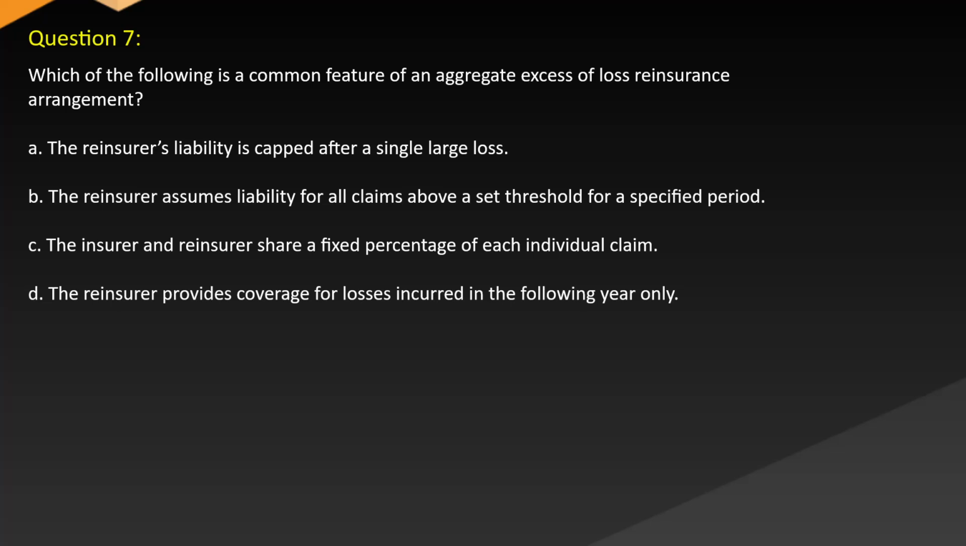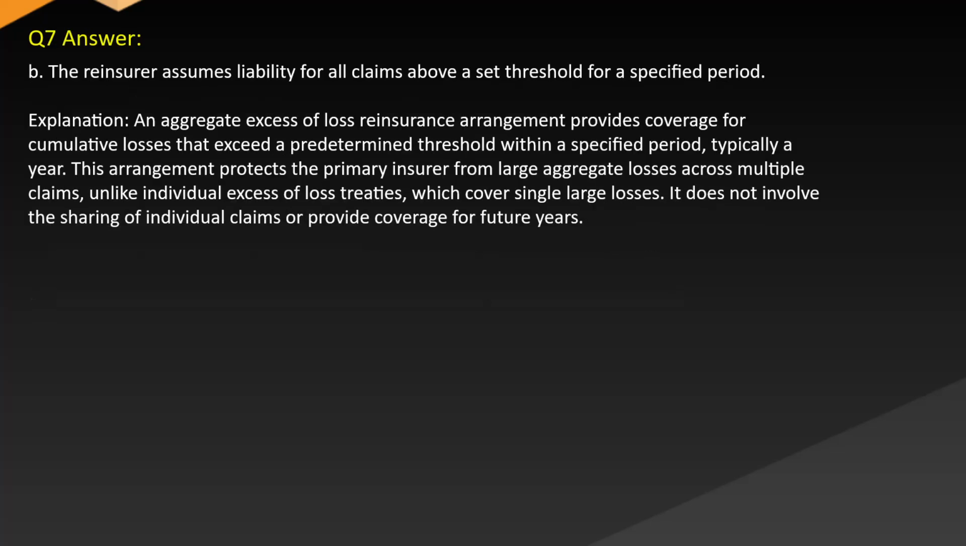B. The reinsurer assumes liability for all claims above a set threshold for a specified period. C. The insurer and reinsurer share a fixed percentage of each individual claim. D. The reinsurer provides coverage for losses incurred in the following year only. Answer B. The reinsurer assumes liability for all claims above a set threshold for a specified period.